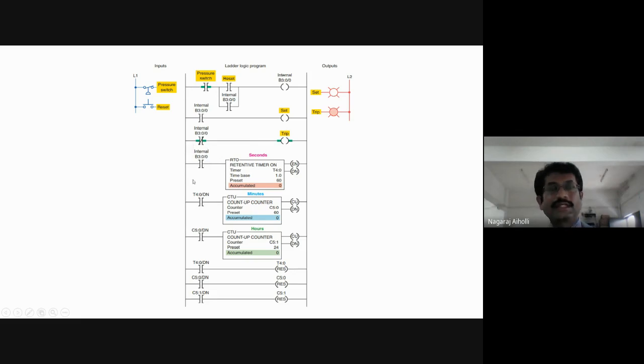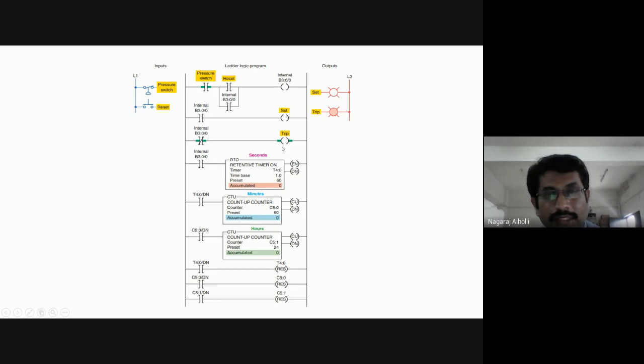Suppose the pressure has reached a certain value, so it has to now open the pressure switch. It has to trip, so as to cut off the pressure. Now pressure has reached a certain limit, you have to cut off the pressure. This pressure switch will trip, so it will become examine if open. This will open. The trip switch will be activated because of this opening of the examine if open instruction.